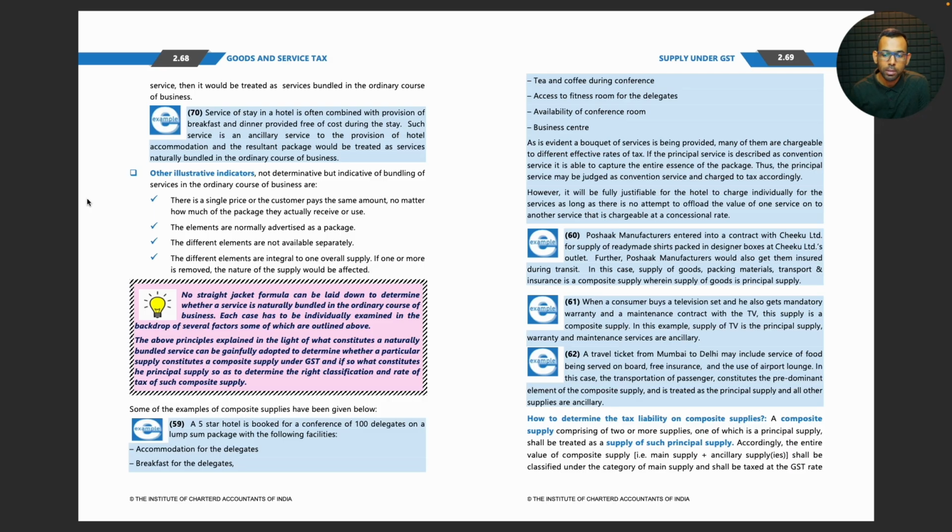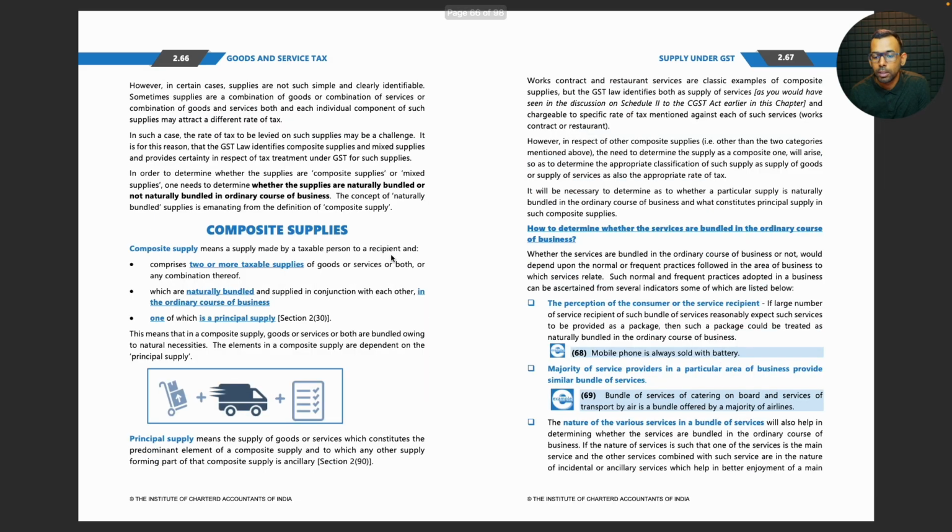So the 3 points that we have to understand: first, perception of the consumer. The consumer naturally expects that this should be sold or done along with each other. If a large number of service recipients of such a bundle of services reasonably expect such services to be provided as a package. So if the consumers themselves think of it as a package, that is the first thing.